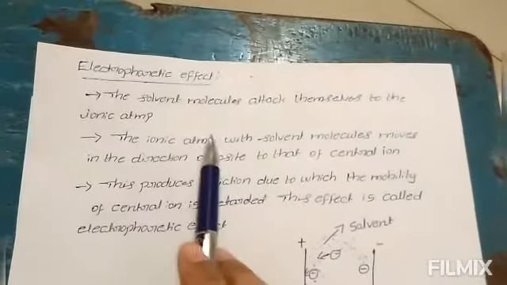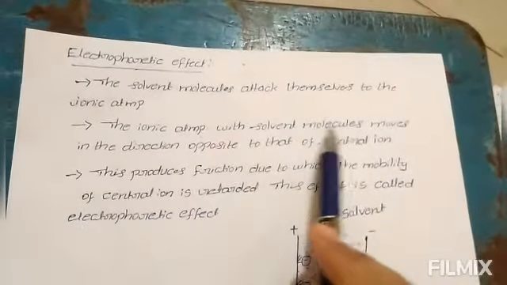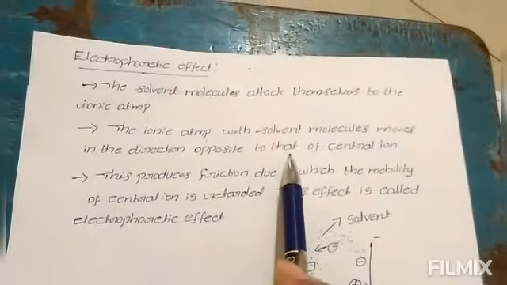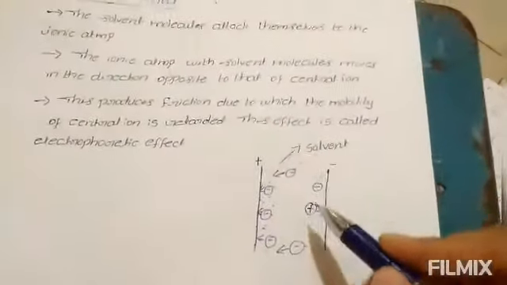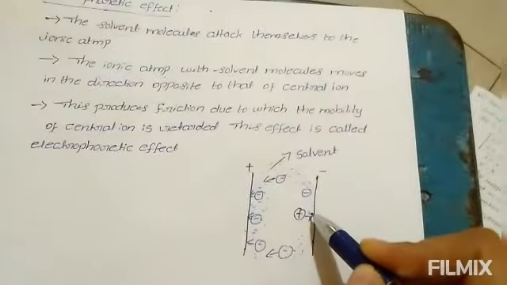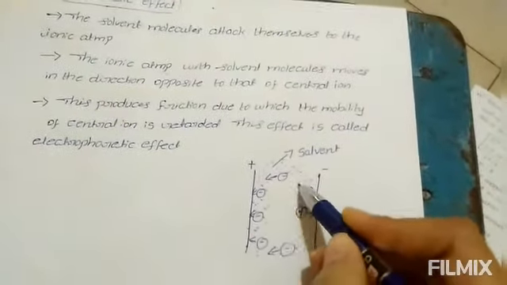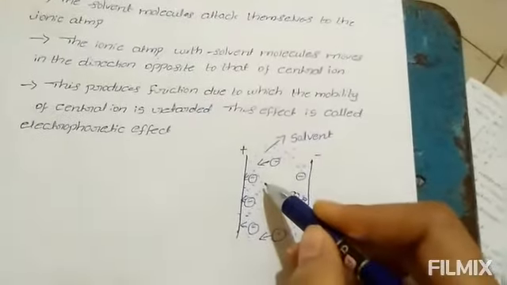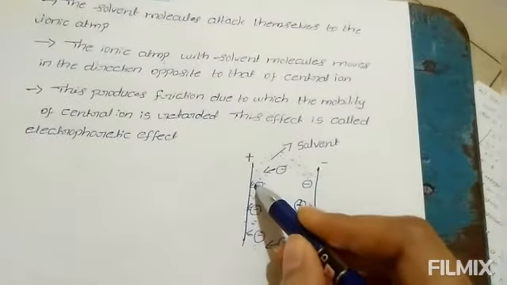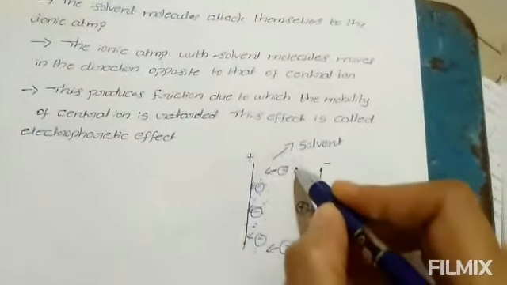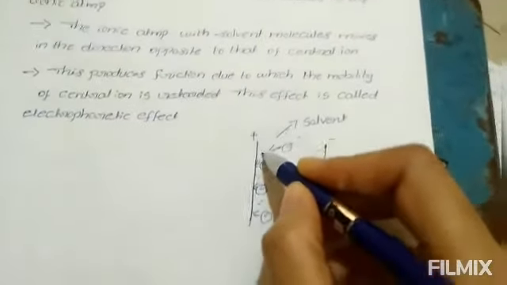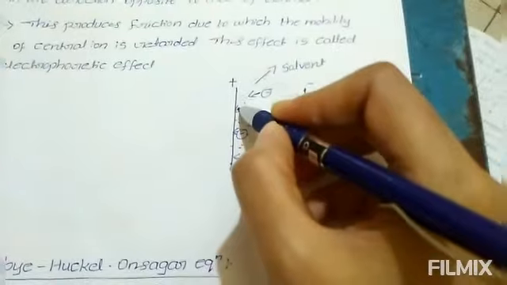The ionic atmosphere with the solvent molecules moves in a direction opposite to that of the central ion. This means on applying EMF, the central ion moves in one direction and the oppositely charged ionic atmosphere moves in another direction. As this ionic atmosphere moves, the solvent molecules associated with it also move.